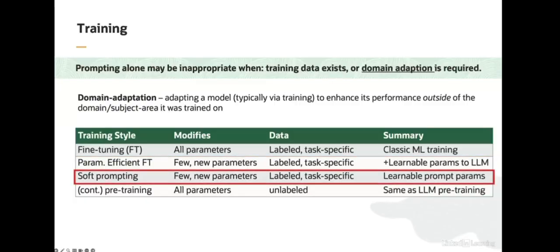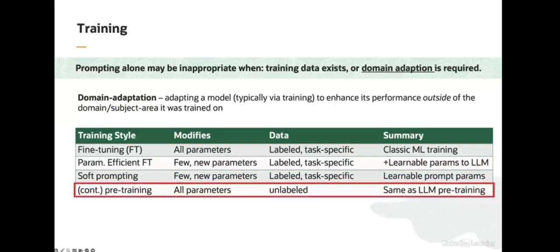Soft prompting is another cheap training option, although the concept here is different than methods like LoRA. In soft prompting, what we're going to do is actually add parameters to the prompt, which you can think about as adding very specialized, quote-unquote, words that will be input to the model in order to cue it to perform specific tasks. Unlike prompting, a soft prompt is learned, or in other words, the parameters that represent those specialized words we added to the prompt are initialized randomly and iteratively fine-tuned during training.